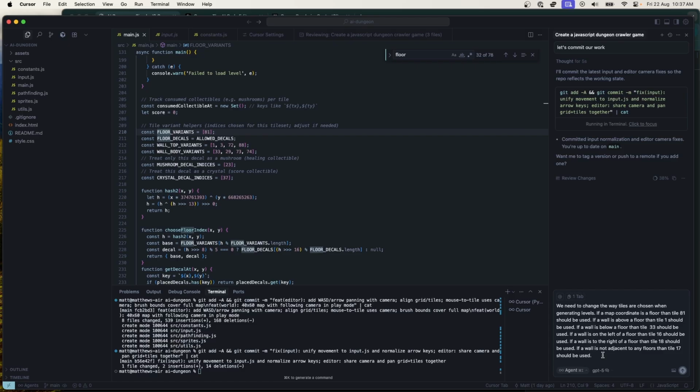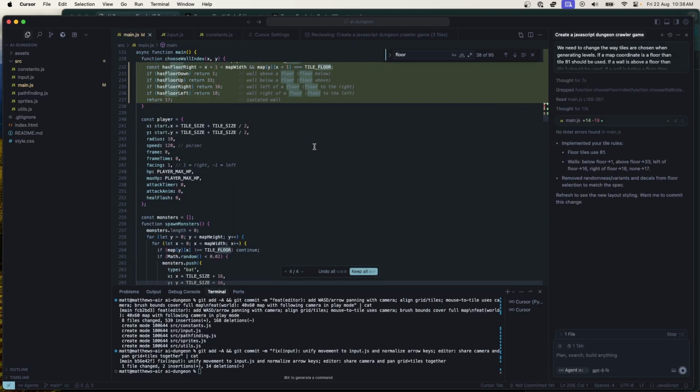Okay, so this is incomplete. I haven't told it what to do if there's, say, a floor to the left and below, etc. Like those diagonal cases I haven't taken care of. So let's just see, partly because I'm not sure we actually have good tiles for all those cases, but let's just see what it does with this.